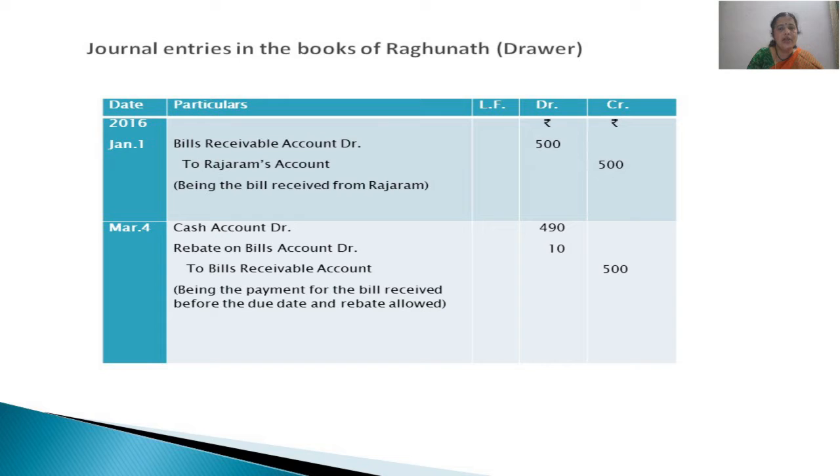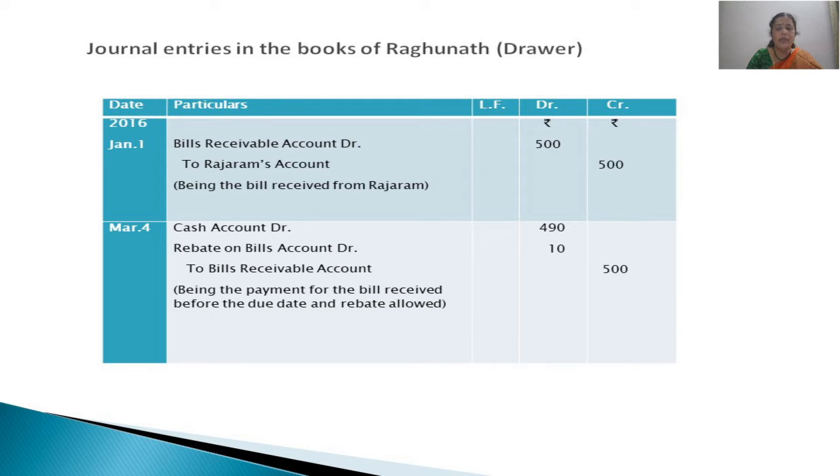So in the books of the drawer, first we have to pass the entry like this: bills receivable account debited to Rajaram's account. The same entry which we have passed in all the problems when we are receiving acceptance on the bill drafted by us on our drawee. So the bill is coming in, Rajaram is the giver of the acceptance. Then on the due date,